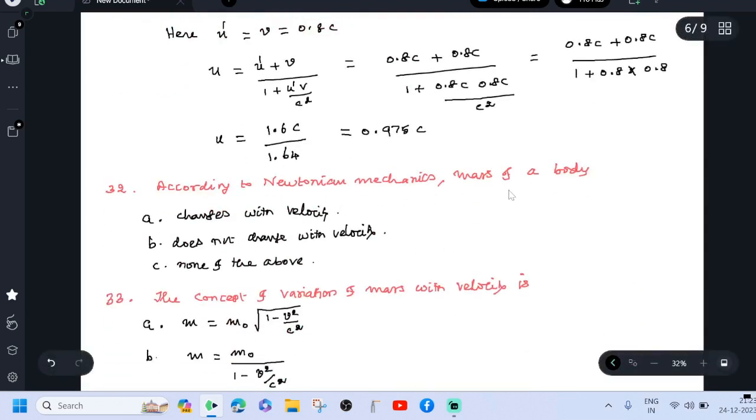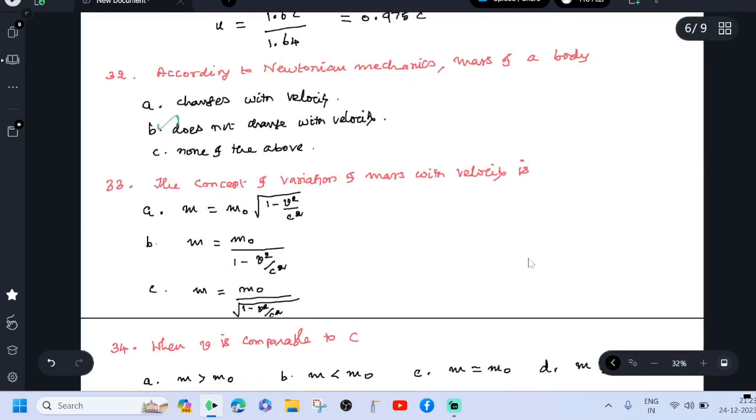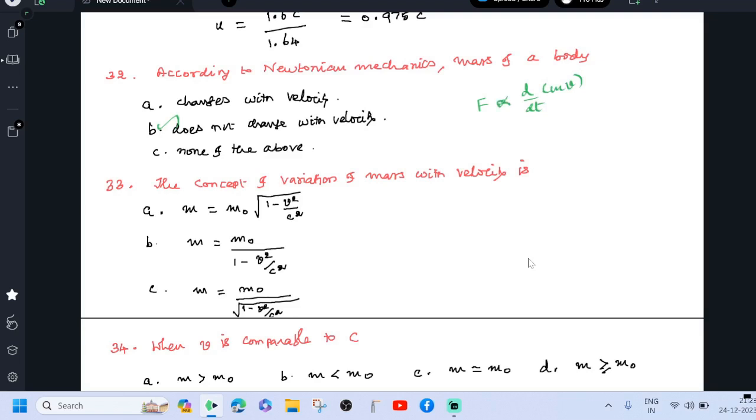According to Newtonian mechanics, mass of a body does not change with velocity. Because we may say force equals rate of change of momentum, or we may write force is directly proportional.